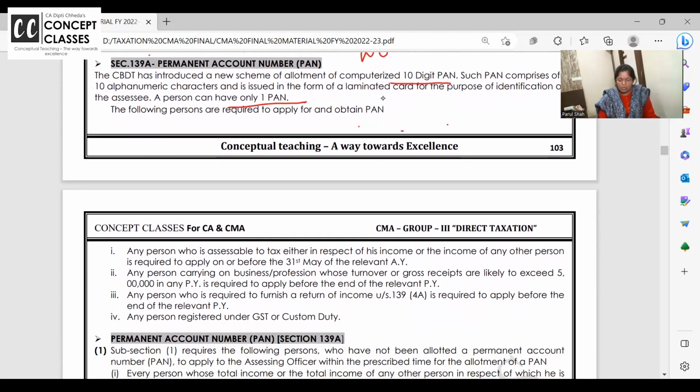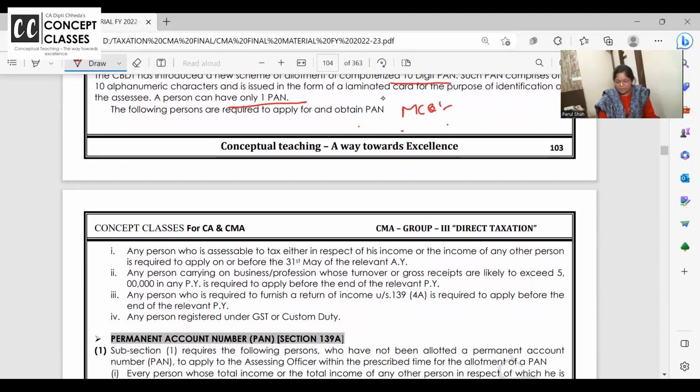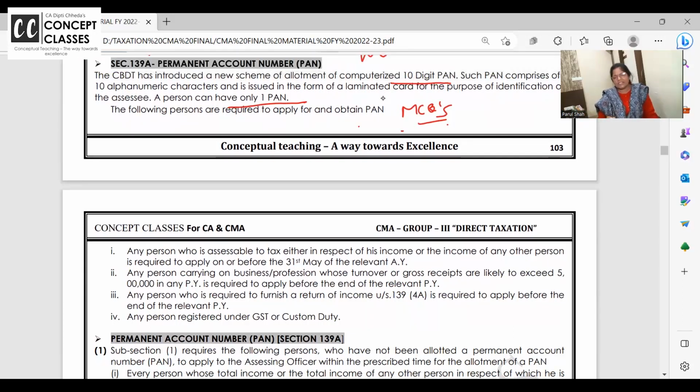Who is required to obtain PAN? MCQs. 2 questions we are going to answer in the next 15 minutes. Who is required to obtain the PAN? And next is, if you have the PAN, where do you need to use it? So who is required to have PAN? Any person who is assessable to tax, either in respect of his own income or of another person, before 31st May of the assessment year. So 31st March 23 के बाद 31st May 2023 का. If I am assessable to tax, I am liable to pay tax, I am liable to file return, I should have my registration number with the department, and that is the PAN card.